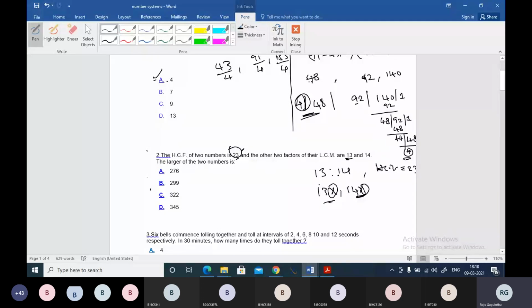So when the ratio of the numbers is given, or when the factors of the numbers are given, then factor into HCF will be one of the numbers, boss. Keep that point in your mind. So HCF into factor will be one number, and HCF into factor will be another number. They are asking for the larger number, then the larger number will be 23 into 14.